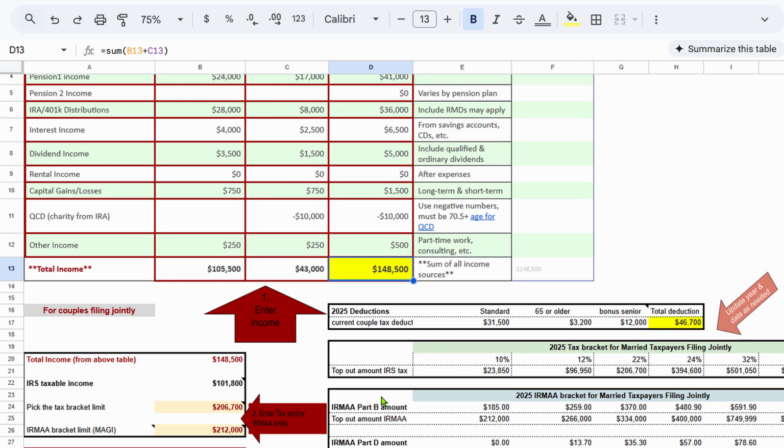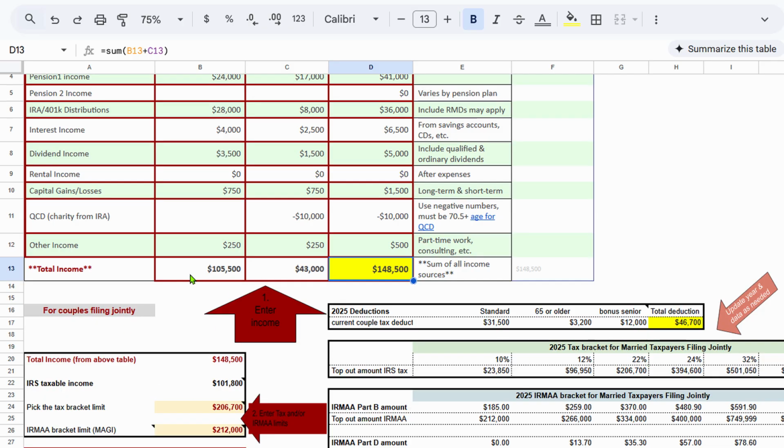So let's say you want to determine now what tax rate you want to be in. You want to do some conversions, but you want to stay within a particular tax rate. So you have to look at the tax bracket table for the year you're doing this. In this example, we're using the year 2025. Let's say I don't want to go above the 22% tax bracket for married couples filing jointly. So the maximum amount of taxable income you could have is $206,700.